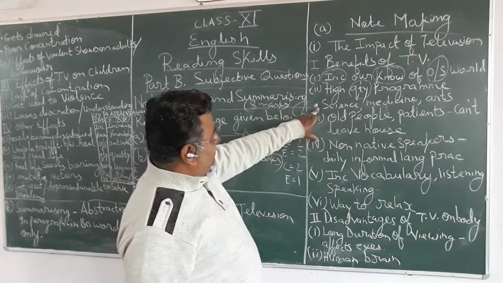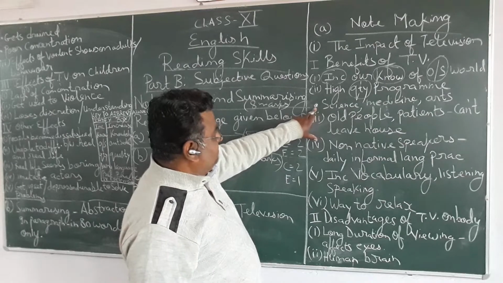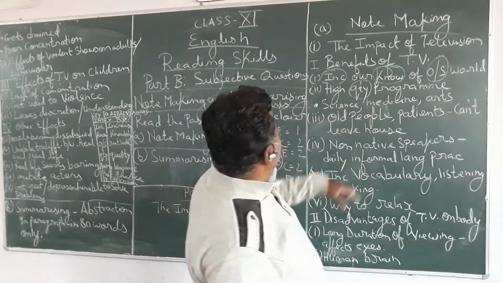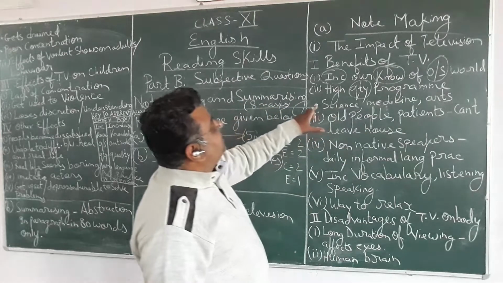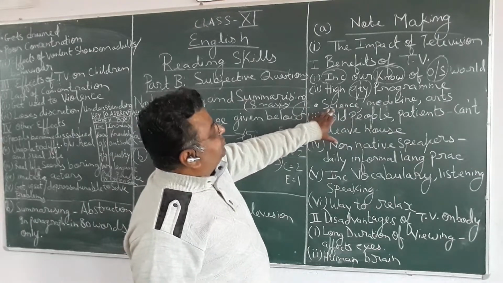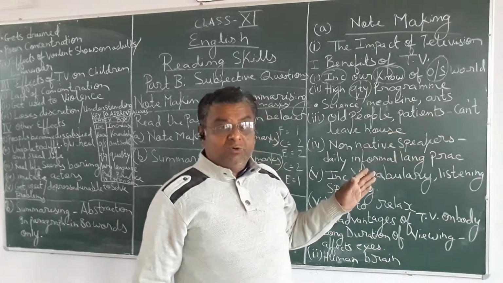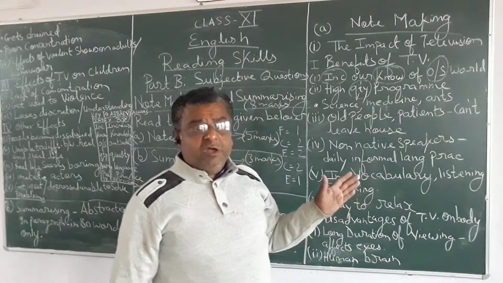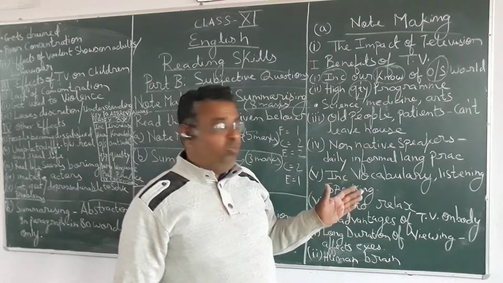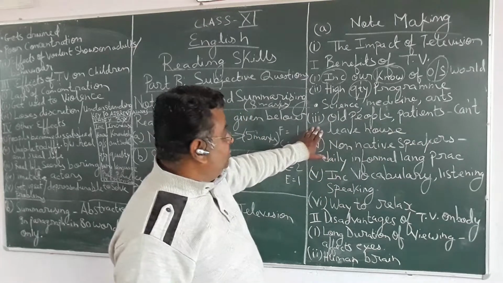Again, you have given the subheading in points. Now here it is mentioned in decimal. You can darken the dot. Science, medicine, arts. That means high quality program is based on which subjects? It is based on science, medicine and arts according to the passage. You have to be very thorough with the passage. Read the passage with proper attention and be very careful while reading the passage. Then only you can convert the passage into points.